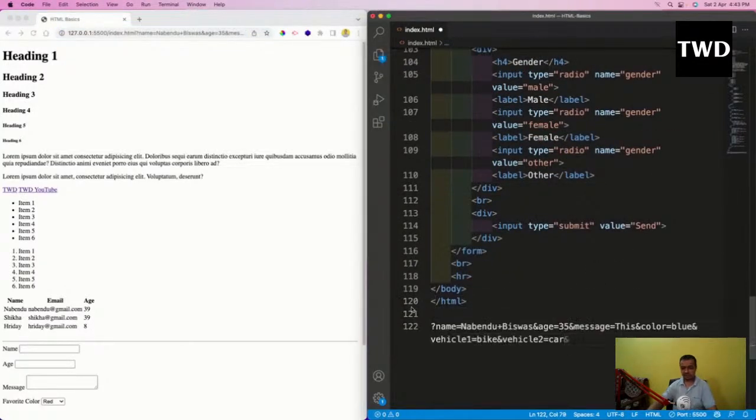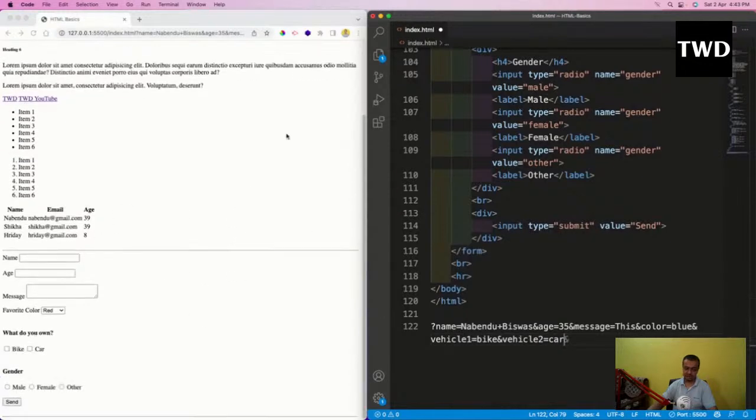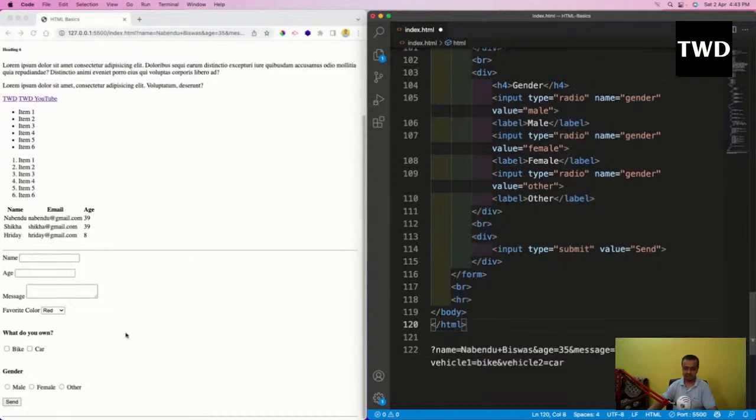I will remove it. So see, after this index.html, when I submitted it, one more thing is that it refreshes the page also. When I submitted it, see, name is Navendra Vishwas, I have written age 35, message is going, color is going, vehicle 1 and vehicle 2 are also going. I think I didn't submit the gender. So these are going like this. This is how the data is actually sent from there. But this is a lot of PHP way. Those who don't know, HTML started in 1995, but in the 2000s PHP was a major language for the backend.